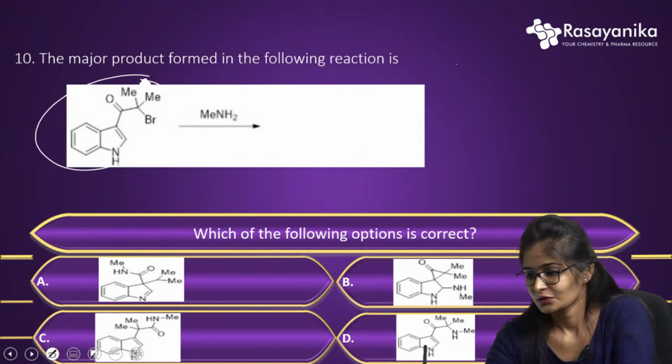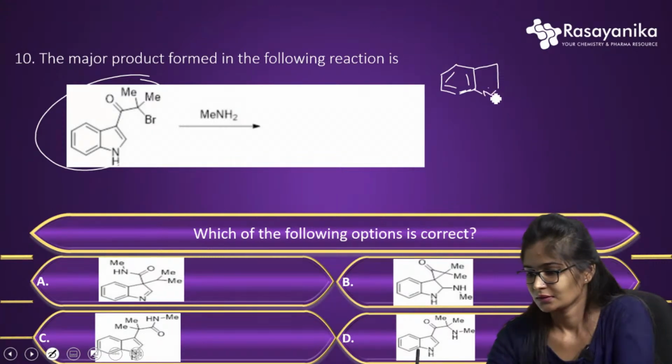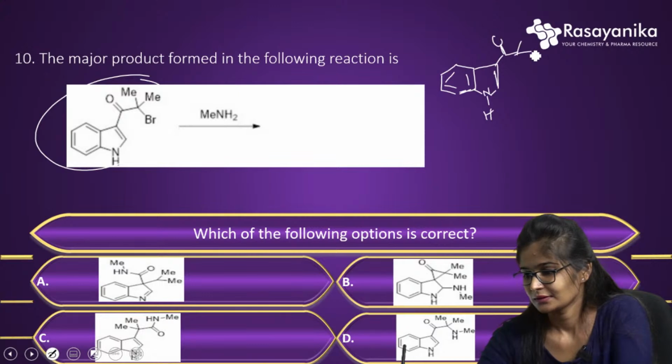The first structure they have given here is this. The NH they have given, and there is one double bond and C=O, and here Br is there.